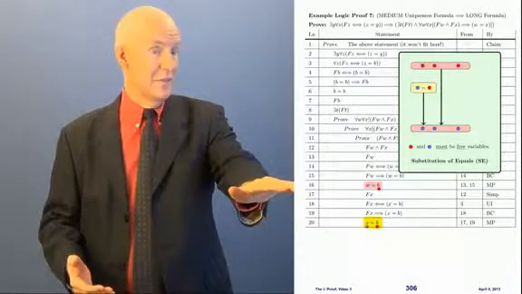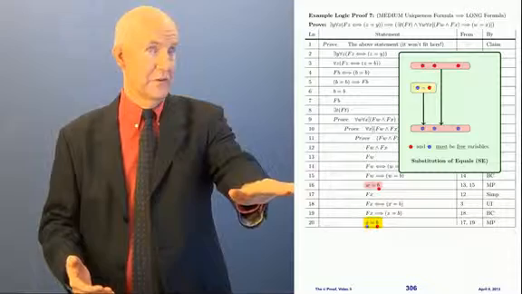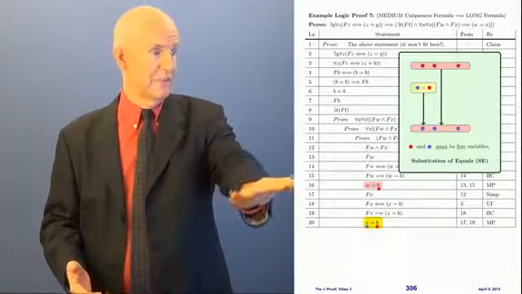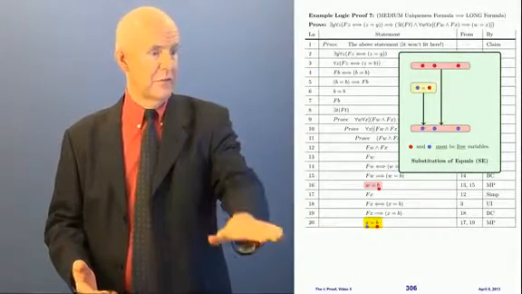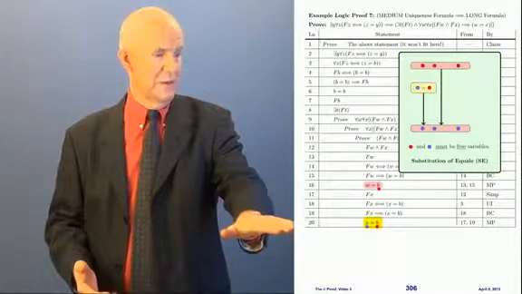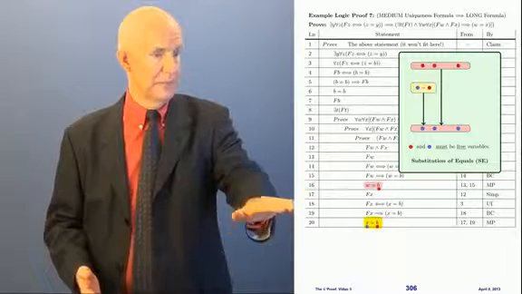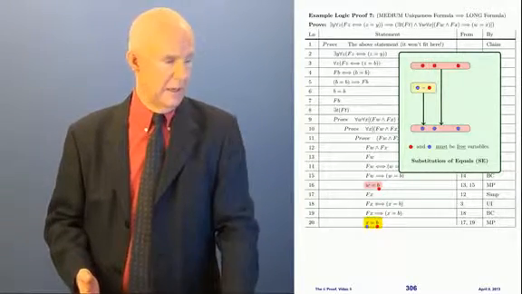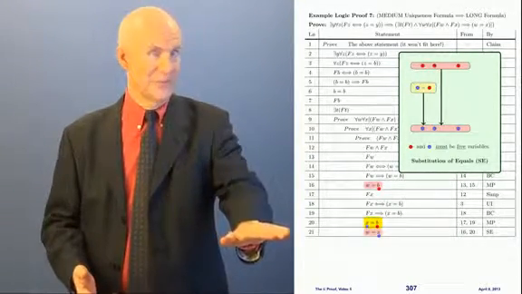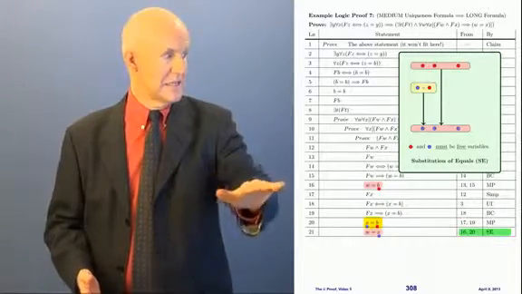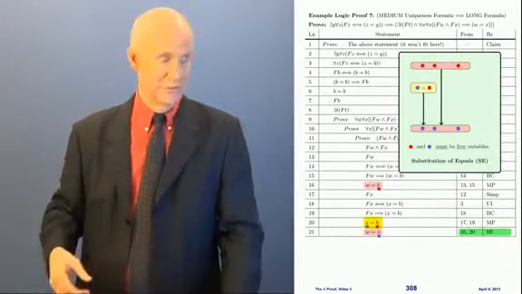Here we'll let the pink one be this one here, W equals B, with B as the red variable. And this one here says that X is equal to B. That means that we can put that blue variable in, X, where the B is. So we can put the X into the pink statement and get this: W equals X. Okay? So that's from 16 and 20 by substitution of equals.